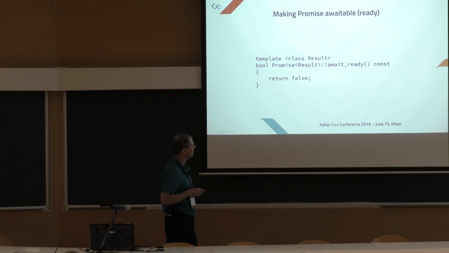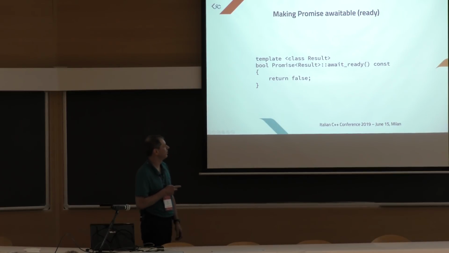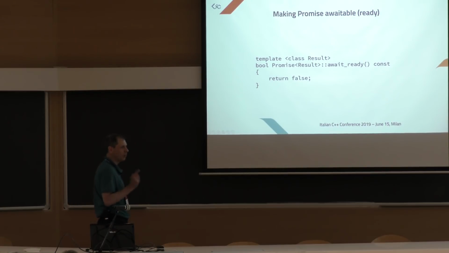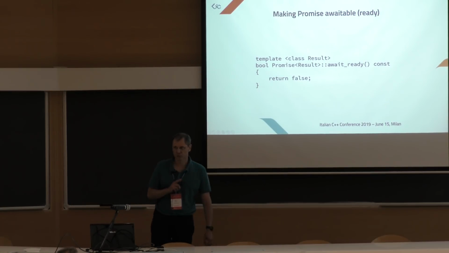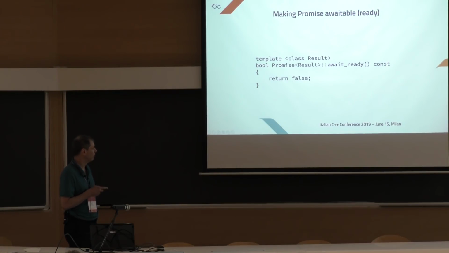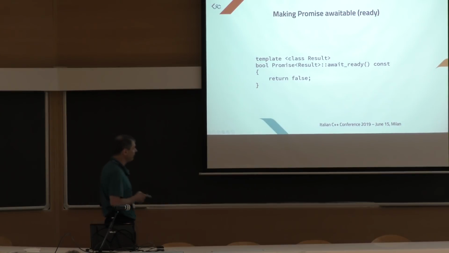And then we have the three functions, await_ready. await_ready must return false. This is important. We must stop at the final suspension point. Why do we need to stop at the final suspension point?